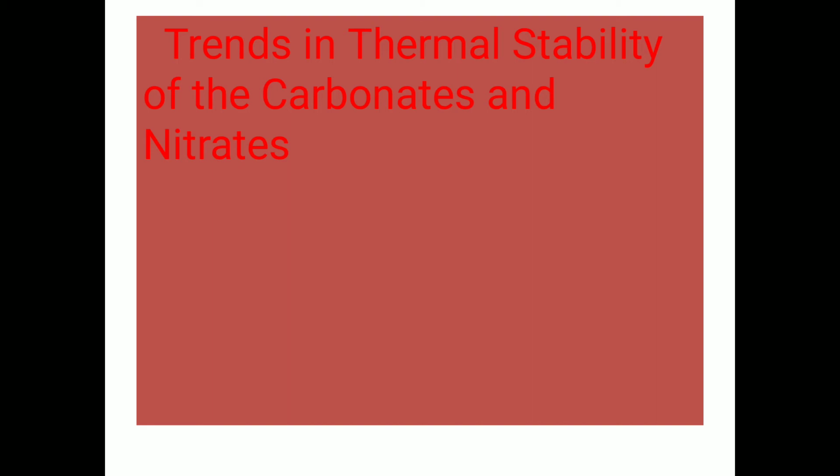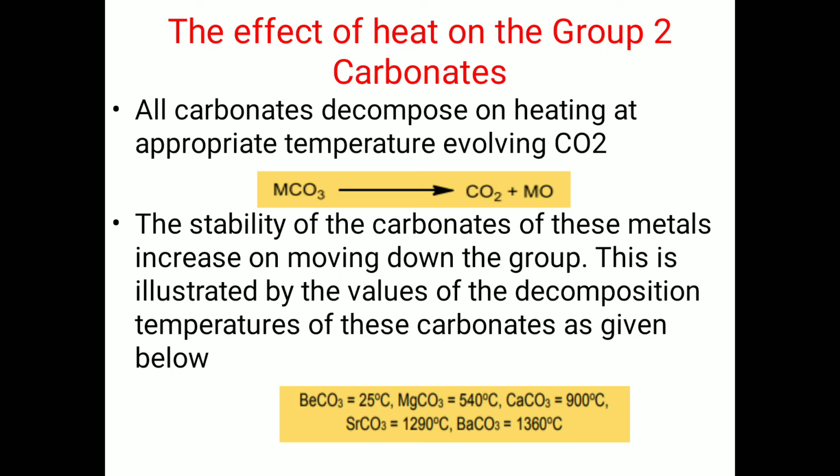Trends in thermal stability of the carbonates and nitrates. Effect of heat on group 2 carbonates. All carbonates decompose on heating at appropriate temperature, evolving CO2. The stability of the carbonates of these metals increases on moving down the group. This is illustrated by the values of the decomposition temperature of these carbonates as given below.